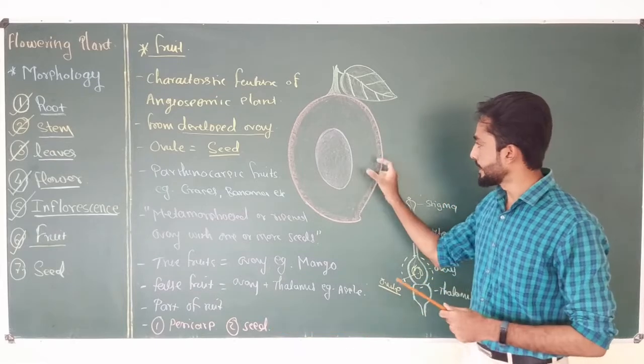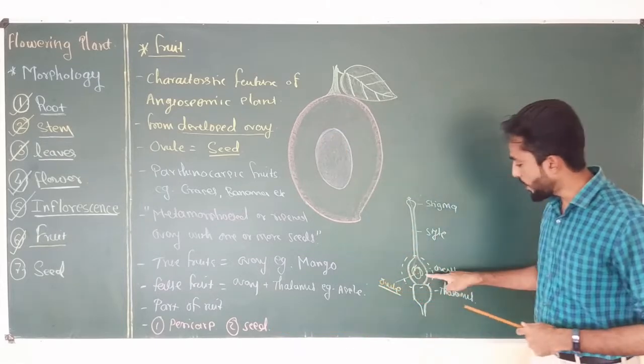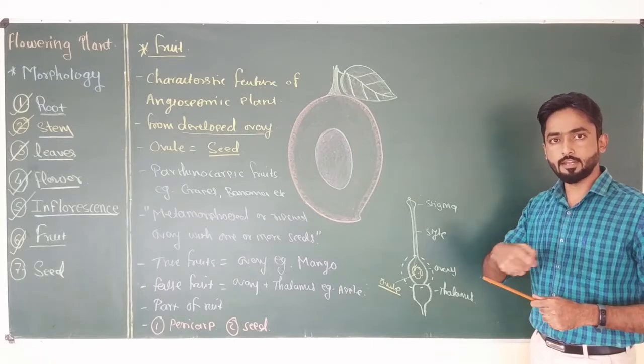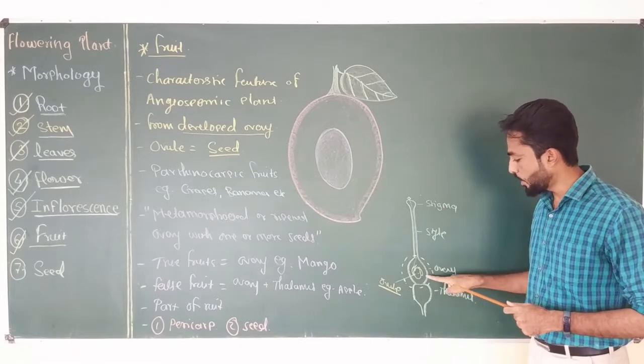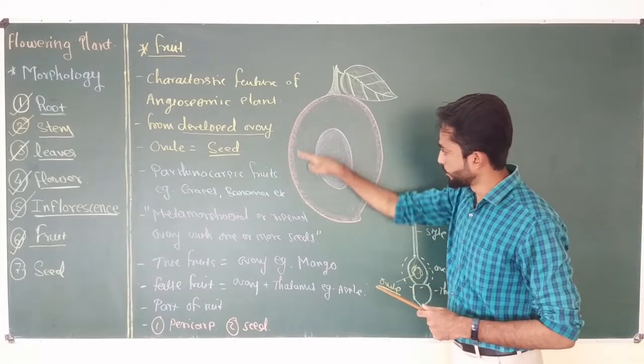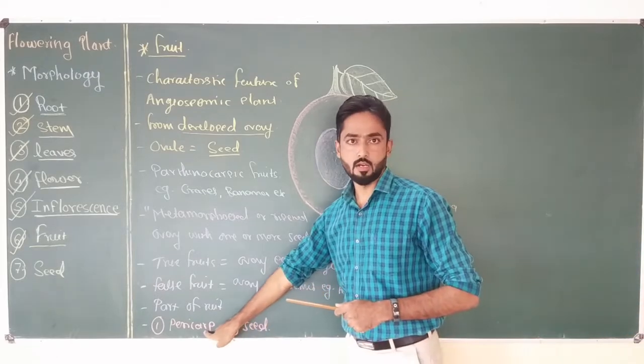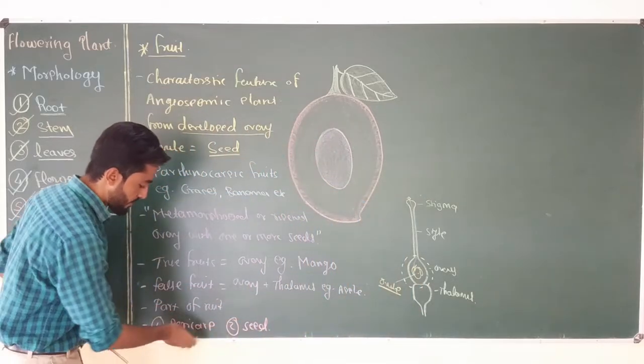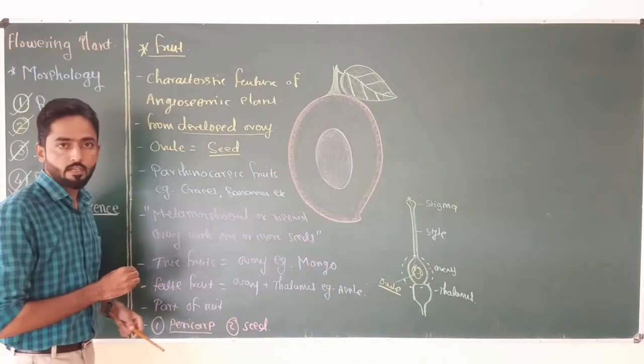What is pericarp? It is nothing but the wall of the ovary. After successful fertilization, the ovary develops into fruit, and the wall of the ovary forms the wall of the fruit, which is nothing but the pericarp. In many cases, the pericarp is generally divided into three different parts.